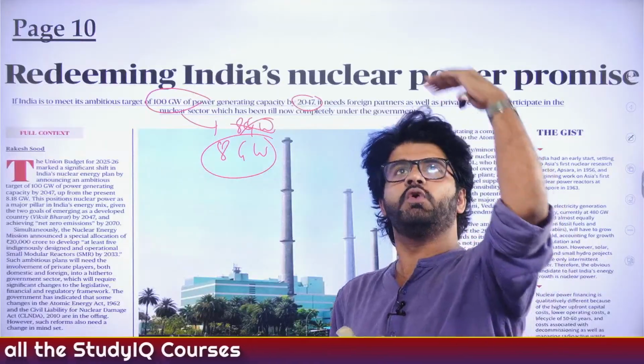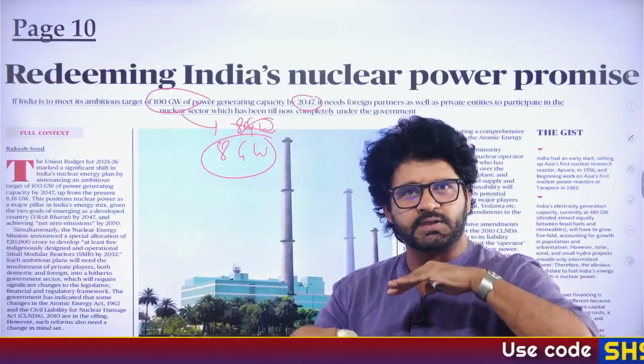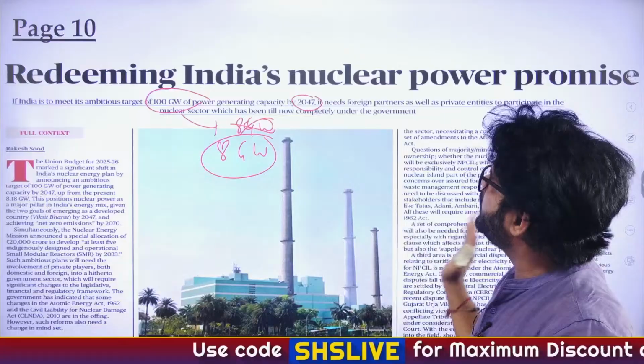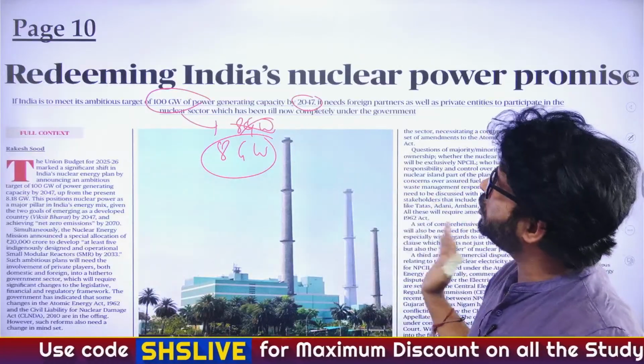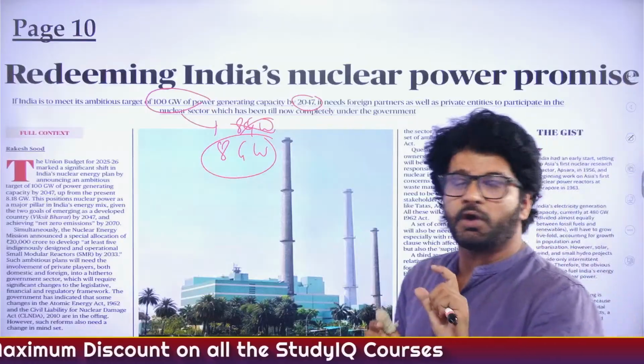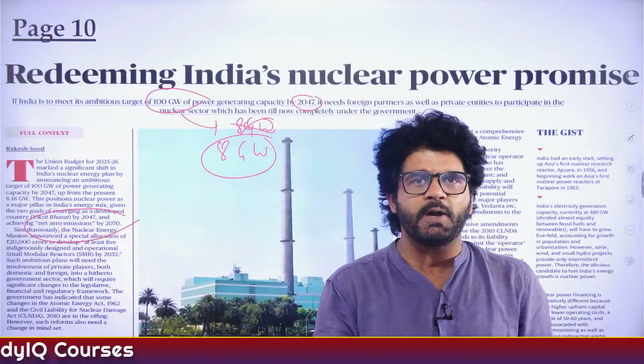Even if you don't reach 100, at least we will reach 70. If you set a target of 50, you will reach 30. So Honorable PM Sir always has a vision in mind. So we will become a developed nation by 2047. We want to achieve 100 gigawatt of nuclear power energy by 2047 because we have another aim, to become a net zero emission country by 2070.